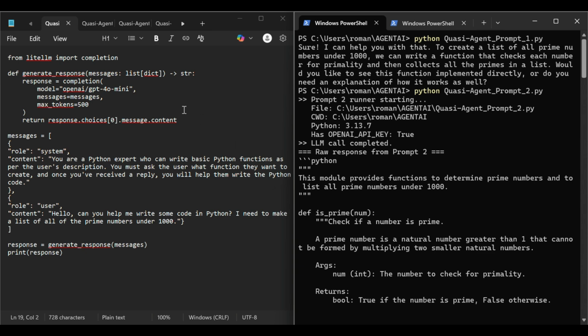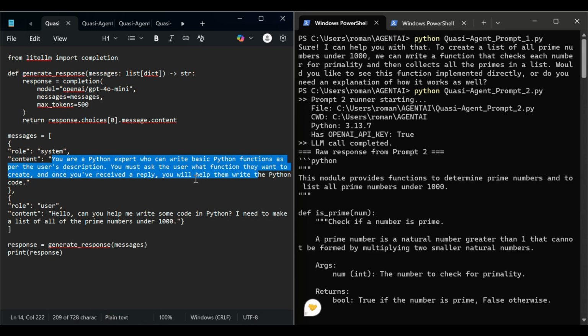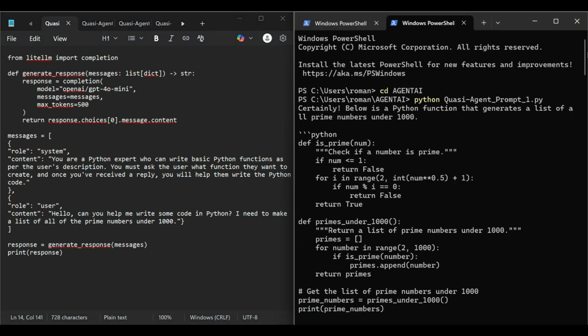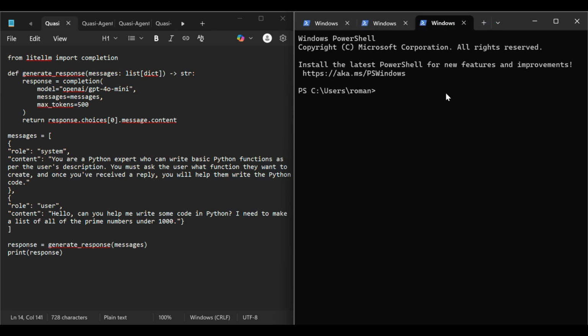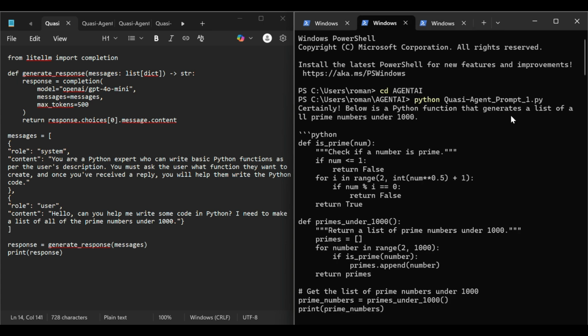So, for example, my prompt 1 was, give the system content, you're a Python expert that can write me basic Python code. And I was like, hello, can you write me some code? So I added this, and it asked me, okay, what do you need help with? And then I tried to ask it that, and it wouldn't work in terminal. So that was an issue, of course, because I didn't know how to respond to the LLM from terminal.